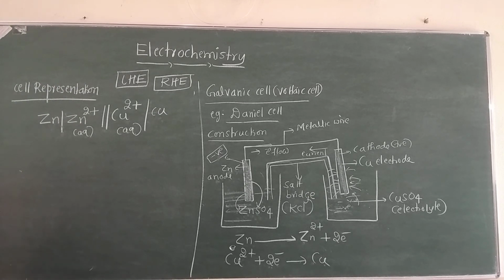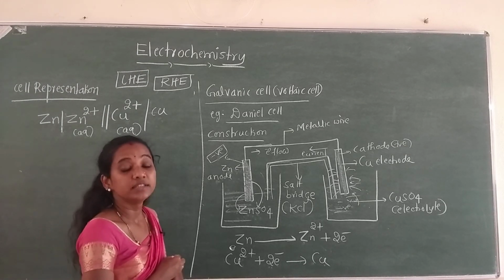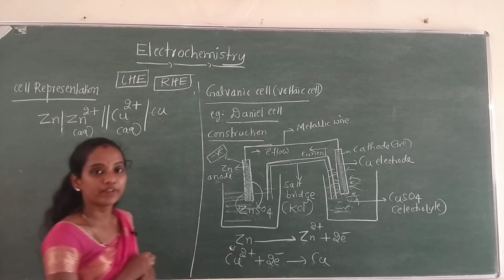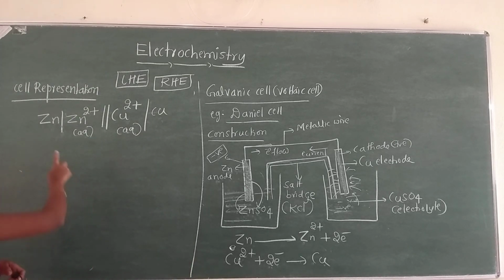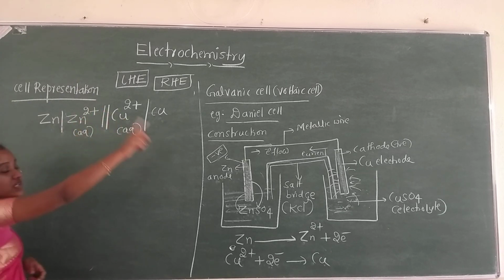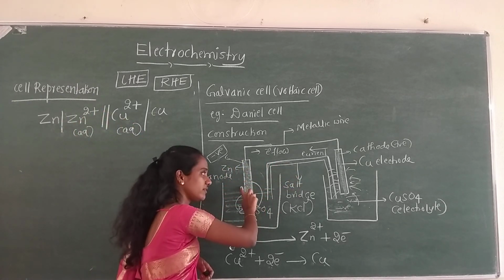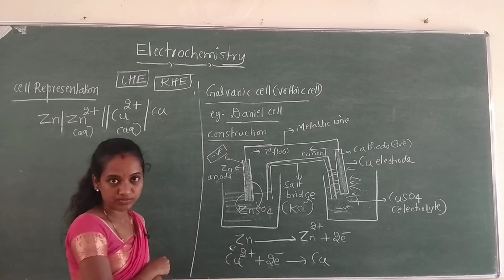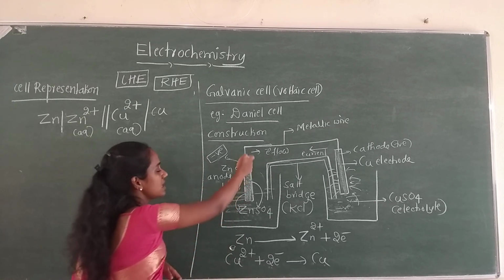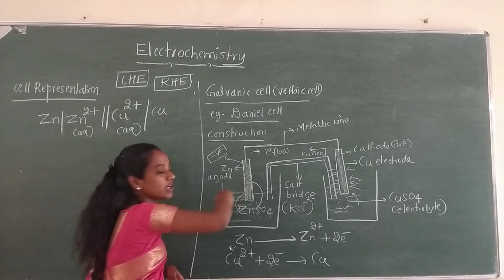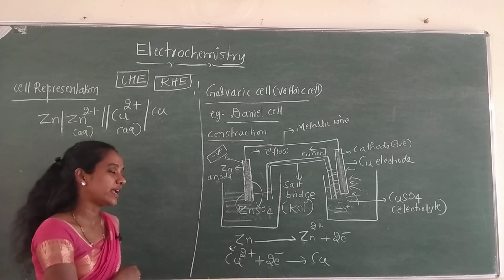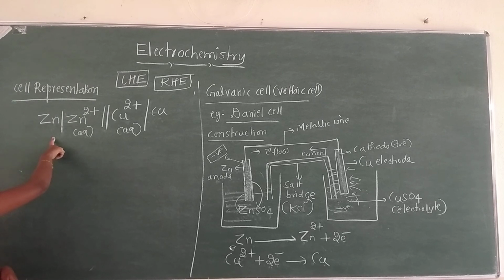Now, I'll repeat once again. While representing any cell, the negative electrode is written on the left hand side. First you have to identify which is the negative electrode and which is the positive electrode. So here in the Daniell cell, the electrode on the left side is the negative electrode. The negative electrode is always written on the left hand side, and a single vertical line represents a phase difference between electrode and electrolyte.